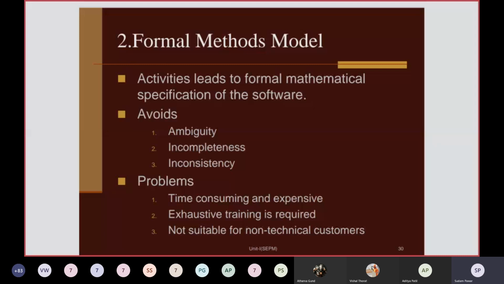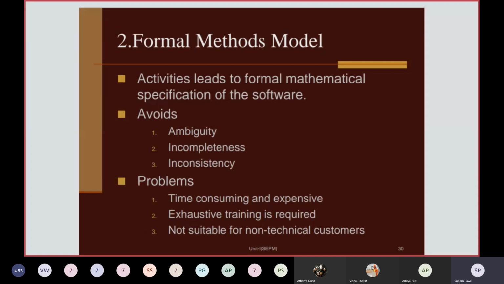So what are the advantages of this kind of model? It avoids ambiguity in your project. Ambiguity might be regarding the requirements. Then incompleteness: your project will not be seen as an incomplete project after delivery to the end user, because you have done your analysis on the mathematical background.